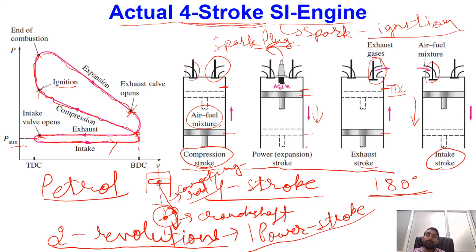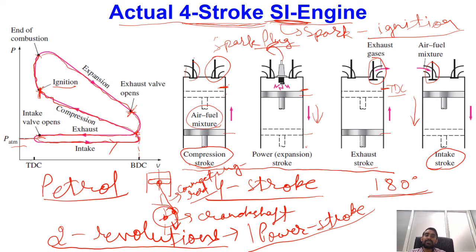Okay. Now one more important point you have to remember: in case of the spark ignition engine, when the piston is reaching close to the top dead center, here you can see this point, the ignition point is very close to the top dead center. Then the spark will be ignited, and because we already have a homogeneous mixture of air and fuel inside our cylinder, there will suddenly be the combustion process, and the combustion process will be very, very rapid.